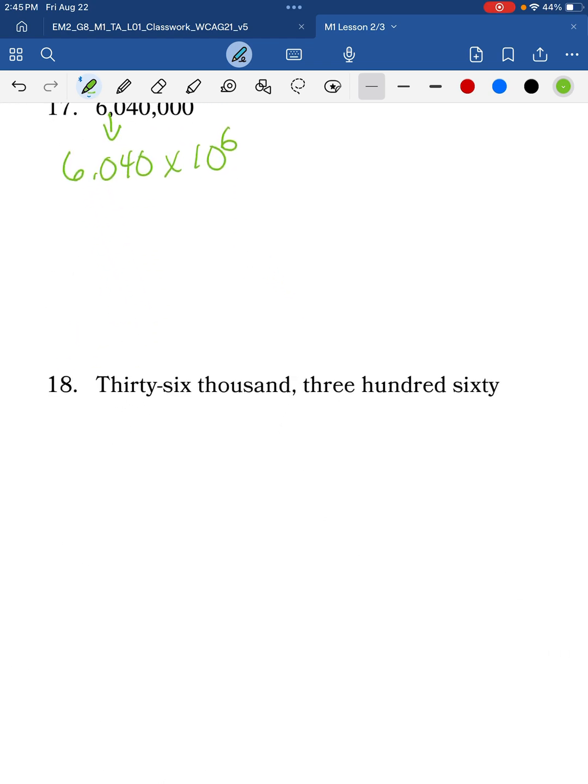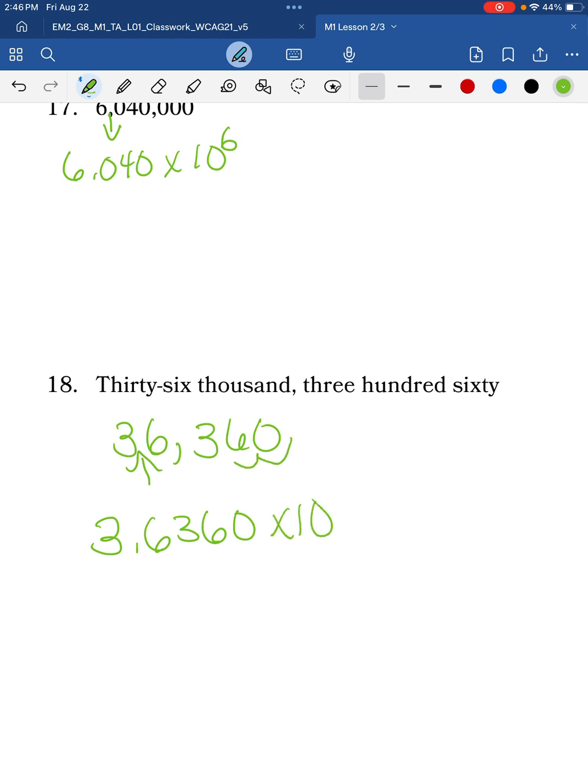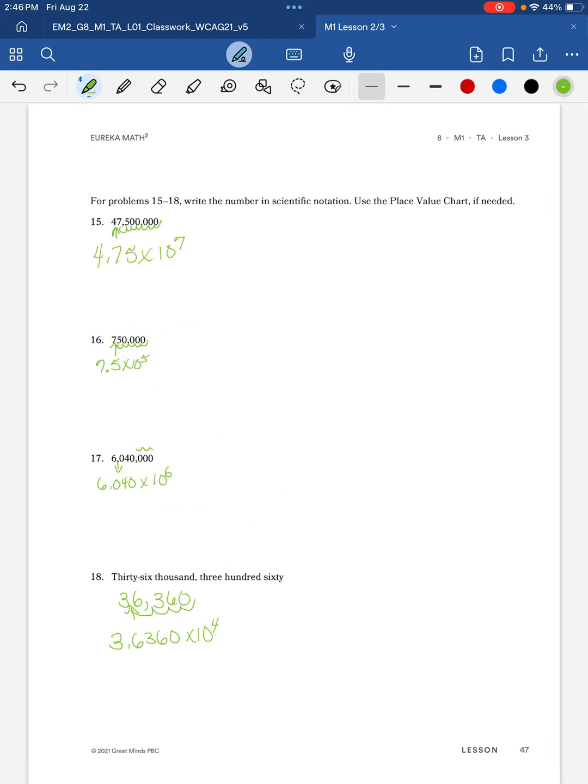Now this one, 36,360. Sometimes it's easier to write it out to see it. So 36,360. I want my decimal to be where I have one digit between 1 and 9. And I would have 1, 2, 3, 4. So 3.6360 times 10 to the 4th.